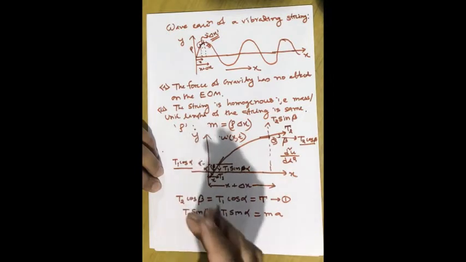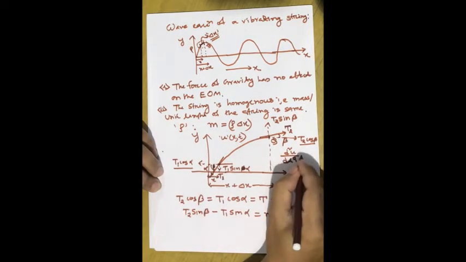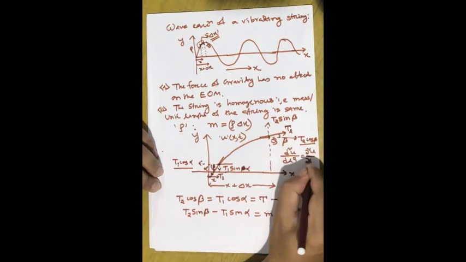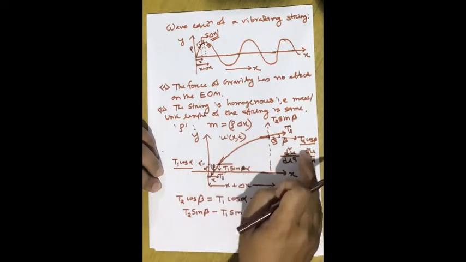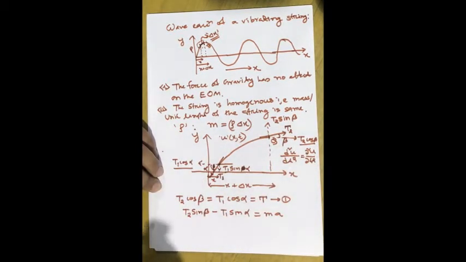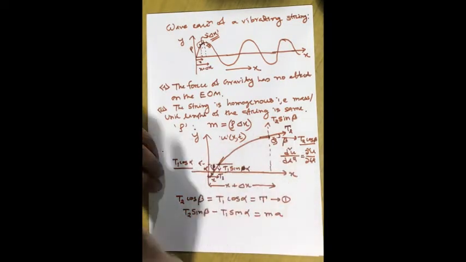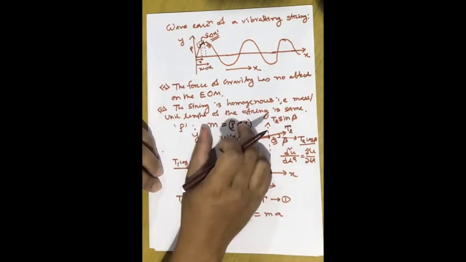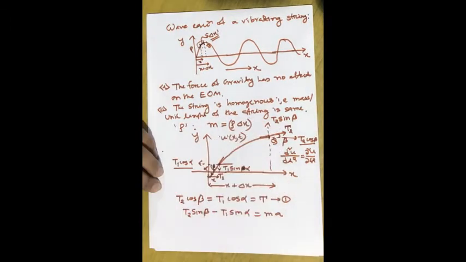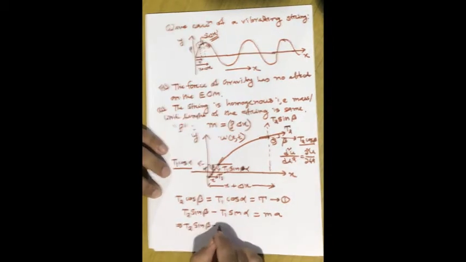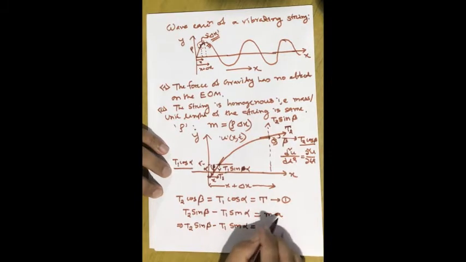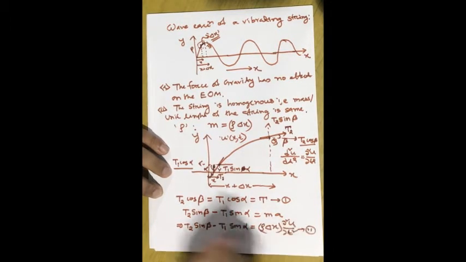Therefore, when we represent acceleration, we have to write a partial differentiation of u with respect to time. It means u not only depends on time but also on x. Therefore, when you differentiate with respect to t, we assume x is constant. That is the meaning of the partial differentiation. Now the mass of this part of the string we already considered, rho into delta x. Therefore, T2 sin beta minus T1 sin alpha is equal to rho into delta x, del 2u over del t square. So this is equation 2.